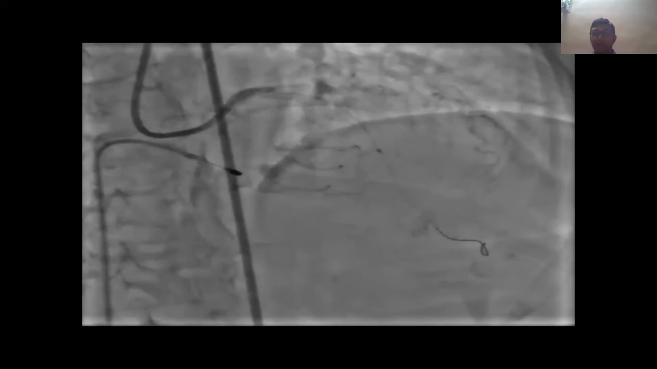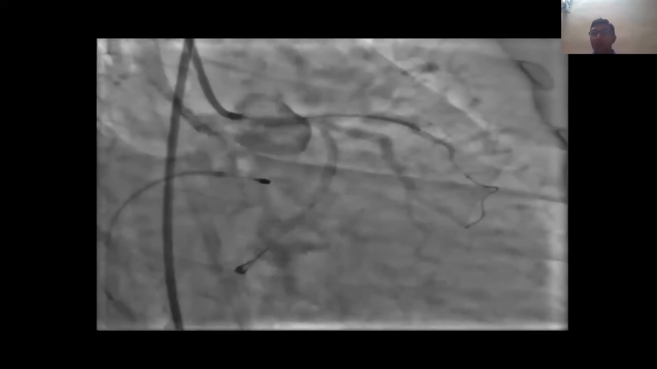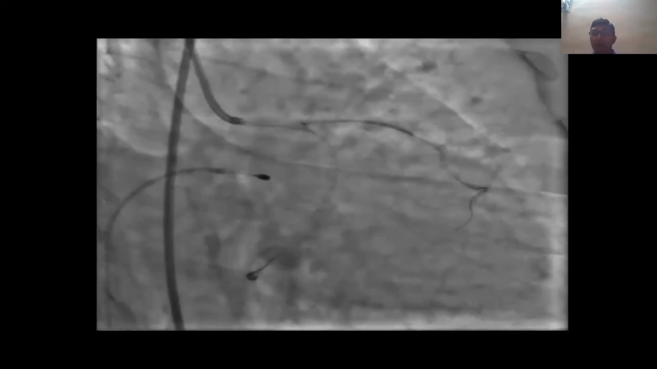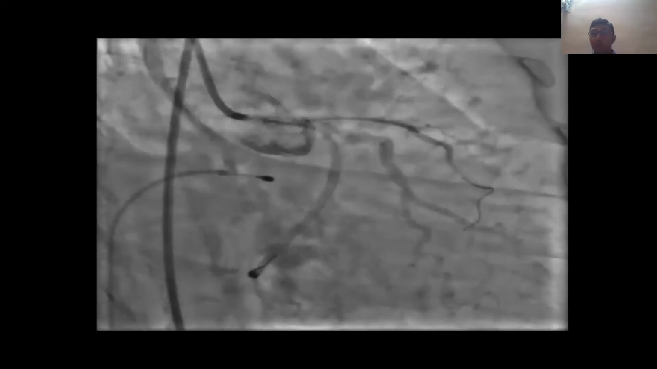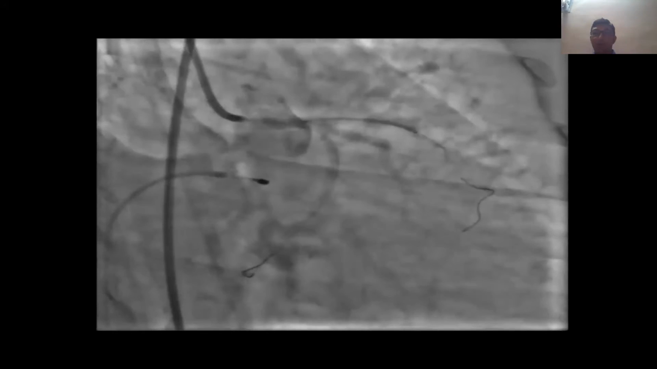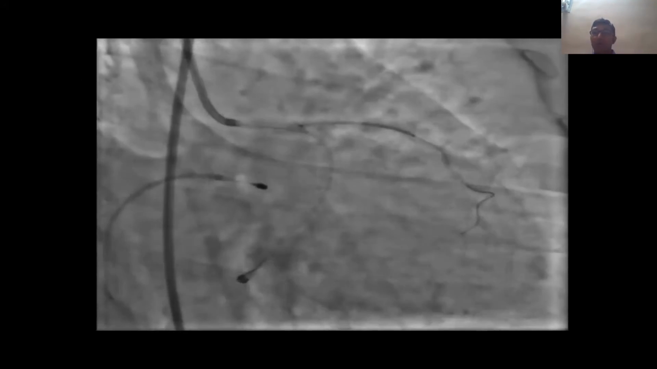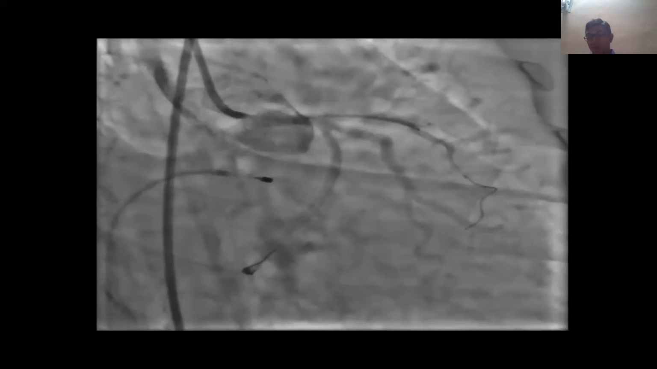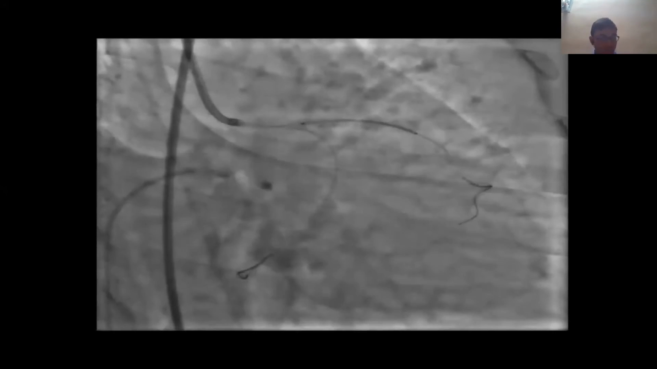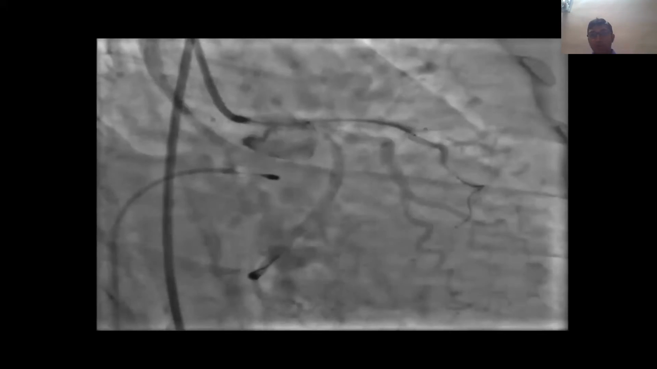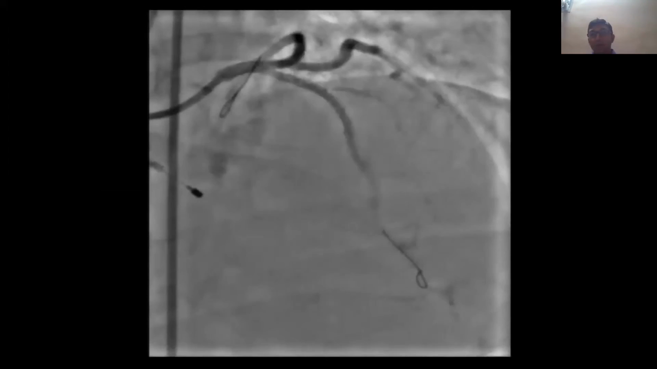We thought initially that it may be an LMCA dissection. So immediately we put the wire in the circ, and we can see there is so much tachycardia. LV was almost stunned. So we didn't have that much time to do pre-dilatation. We directly had to secure the branch first. So we took the 3.5 into 32 mm stent, and we deployed it.